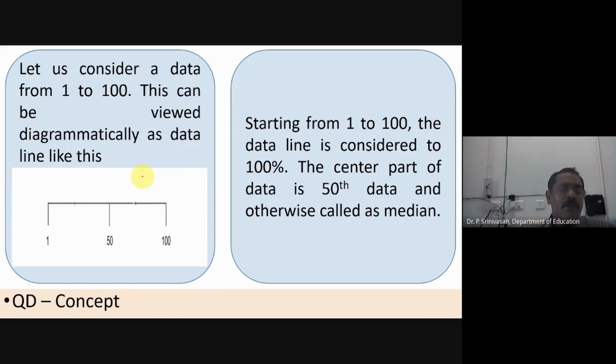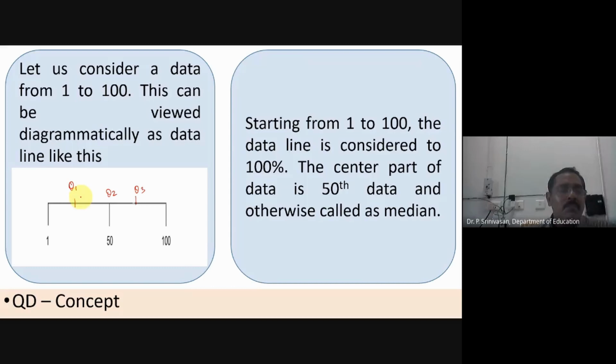Now we are going for quartiles. Suppose I mark here and name it Q1, and I mark here and name it Q2. I mark here, in between 50 and 100, the exact center point, and name it Q3.